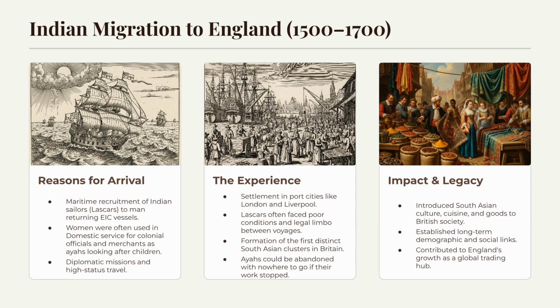servants. Indian migration between 1500 and 1700 was primarily driven by maritime recruitment and domestic service. Settlers often faced poor conditions and legal limbo, but their presence established the first distinct South Asian clusters, contributing to England's global trade. Ayahs, for example, could accompany sailors and their families back to Britain to carry on their care of the children. However, if their services were no longer needed, they could be abandoned without work or housing in a country foreign to their own.